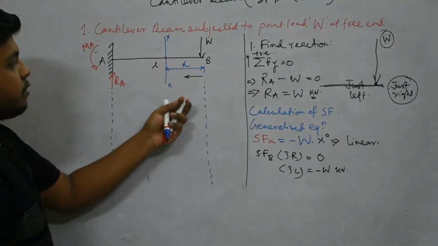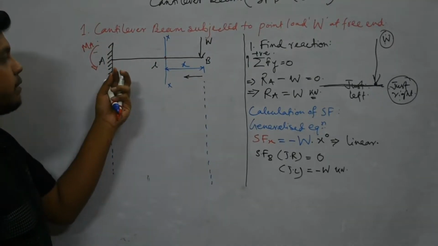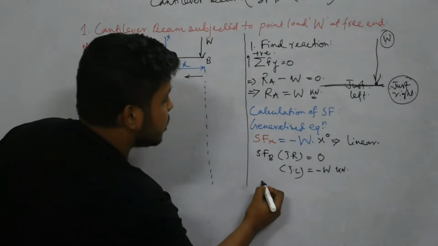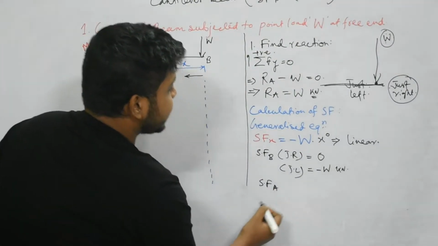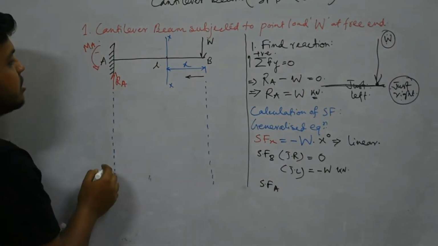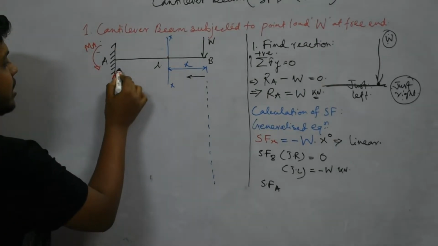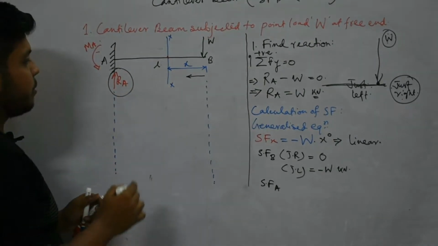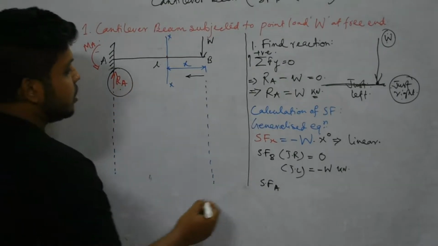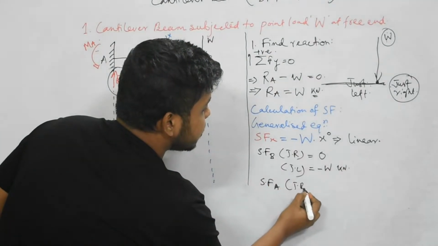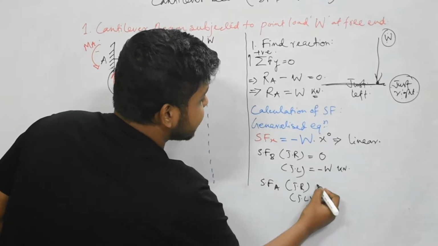Now after B we have to find which point we have to consider, that is A. So SF at A. We have to check whether A is subject to any point load. Yes, this RA is also a point load because this is a reaction force. So due to this we have to consider here also just right and just left.